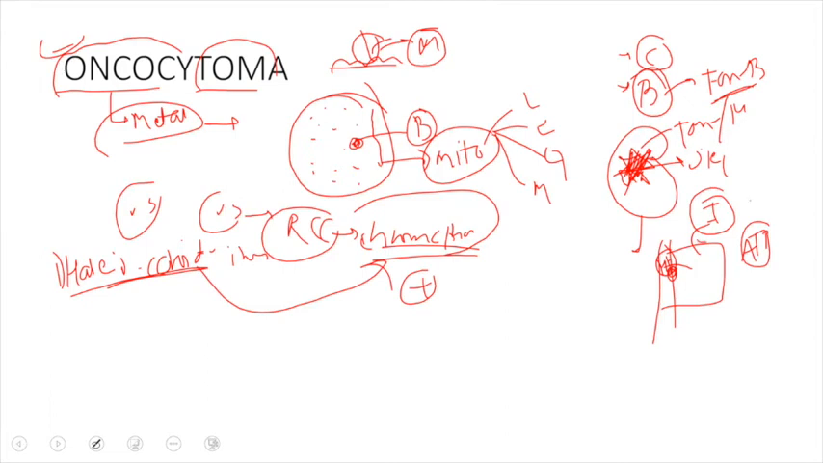So you should be knowing the site of origin, and it is also associated with the loss of chromosome, also known as aneuploidy. Aneuploidy means loss of chromosome. Especially whenever you associate oncocytoma, there is a loss of chromosome number 1 or Y chromosome as well. So this is all about oncocytoma.